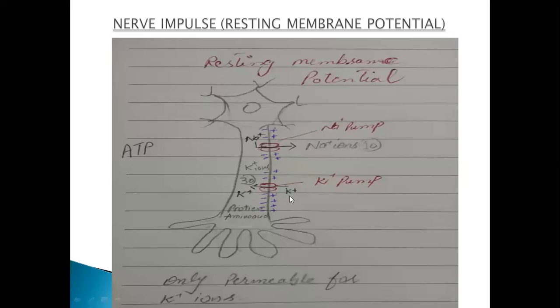So what happens when the process of diffusion takes place? Sodium doesn't move outside or inside with this process. Only the potassium, which is now in higher concentration inside of the cell, will start moving towards the outside. Second point clear? The leakage of potassium ions with the process of diffusion.